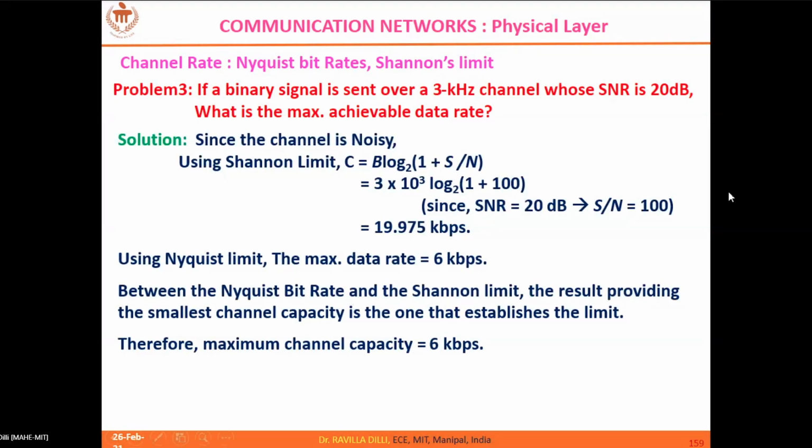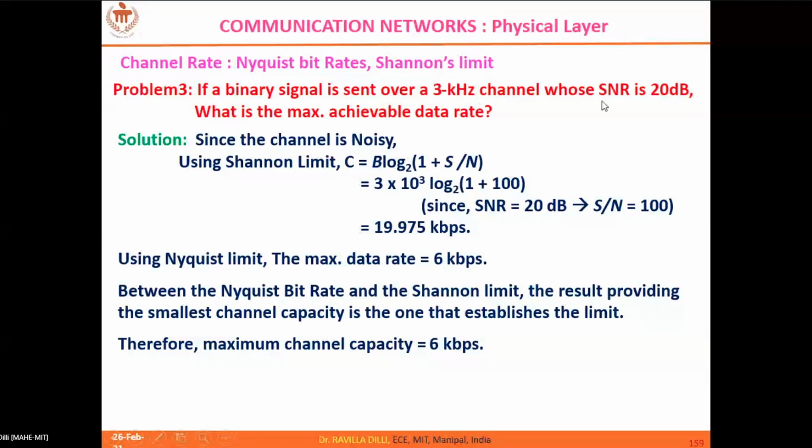So you calculate here, the data is given. The binary signal means it has two levels. So Nyquist rate is 2 into H, which is 3k, so 6k into log 2 base 2. Number of levels is 2 because of a binary signal. So it's 6 kbps as per the Nyquist limit, and Shannon's limit is H into log of 1 plus SNR with base 2.